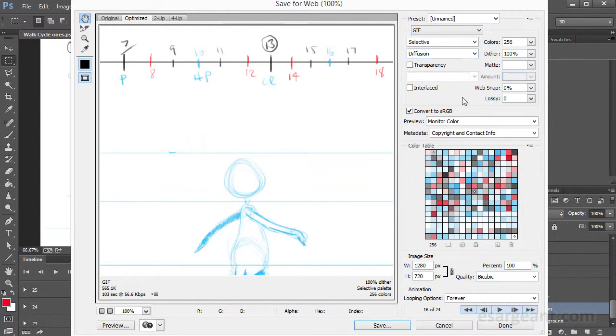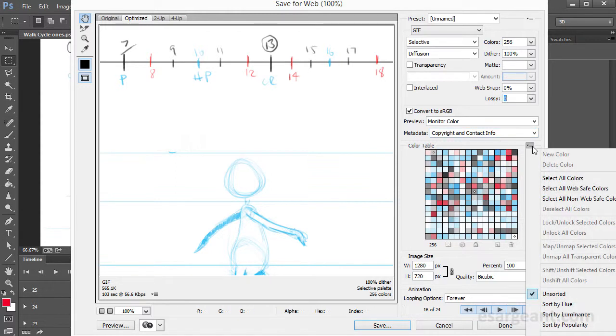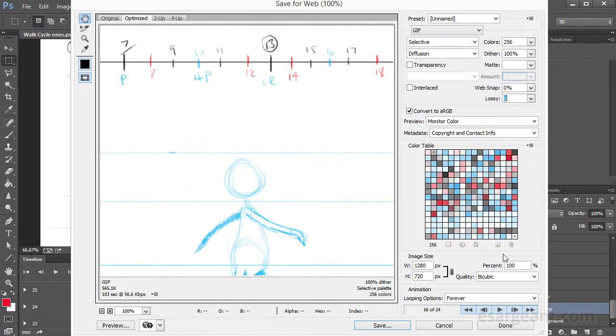Matte I wouldn't worry about. The same with all of these formats options here. I wouldn't be too concerned with those. I'll leave these at the default also, and I can preview my color table, and you can even go to some options here, but I'm going to leave these at the defaults. I'm not too concerned at this point.